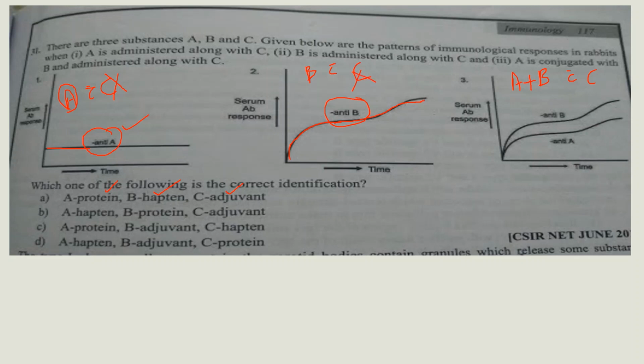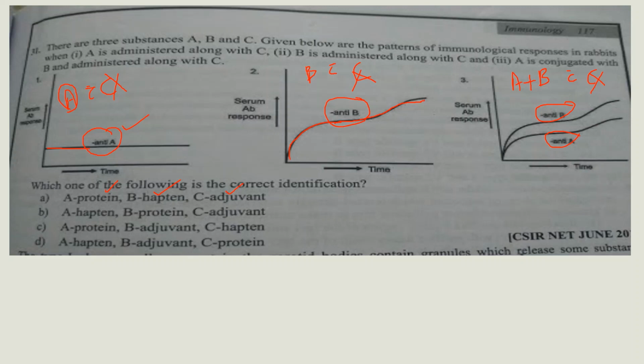And in the third graph, antibody A is there, antibody B is also there, but antibody against C is not there.